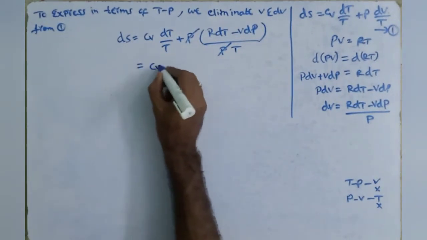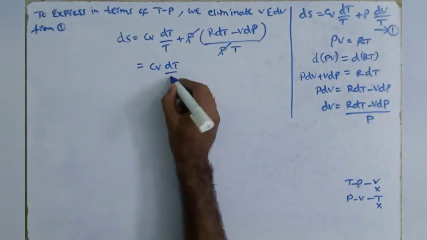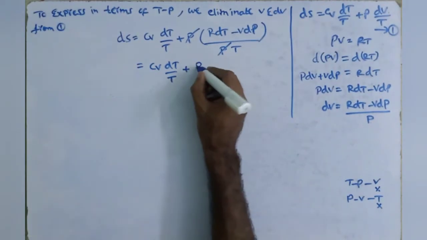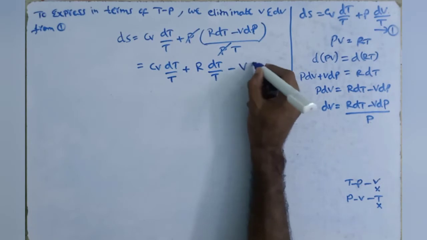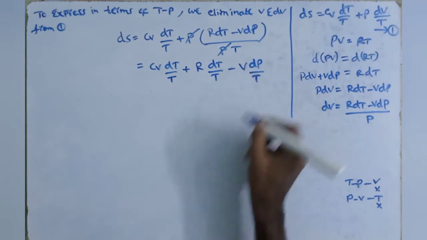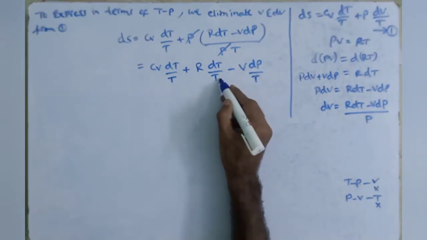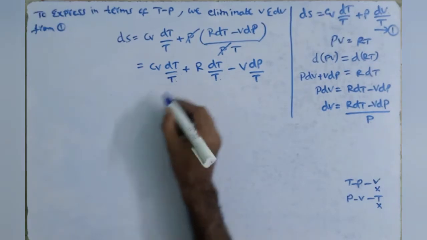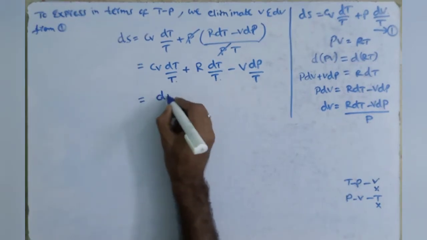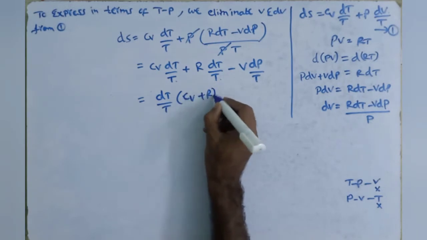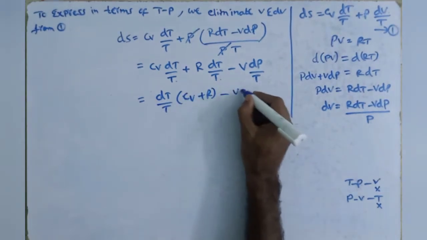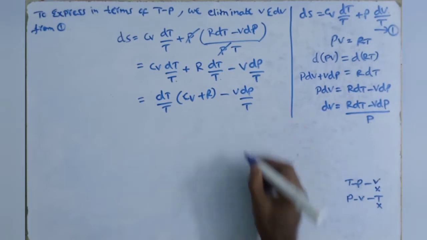So finally we have R into dT by T minus V into dP by T. Here also dT by T is there, so we common out dT by T. We get (Cv plus R) dT by T minus V into dP by T.